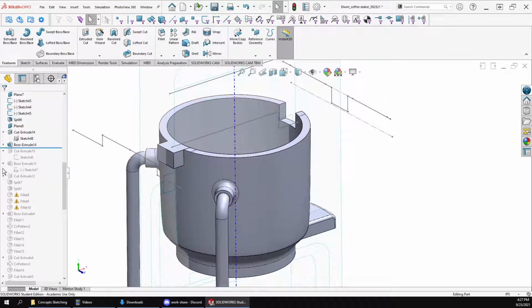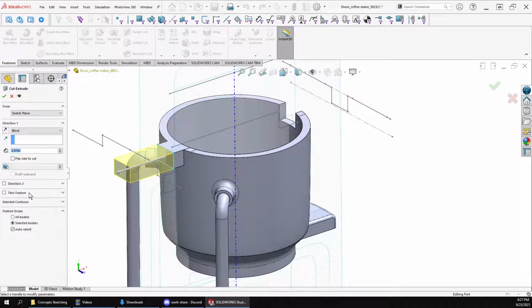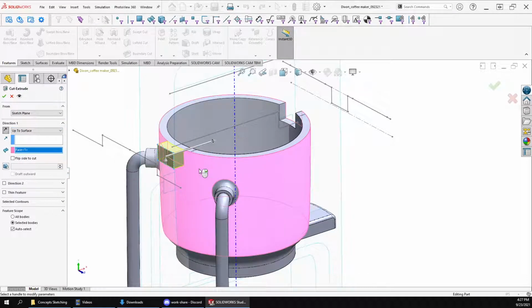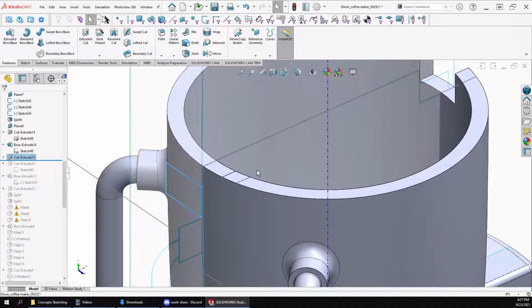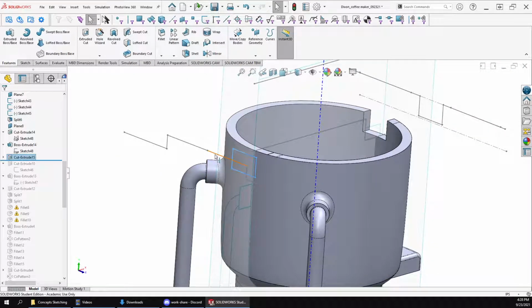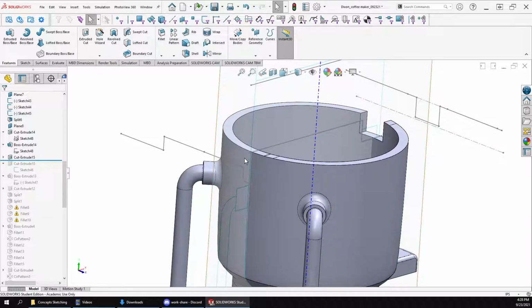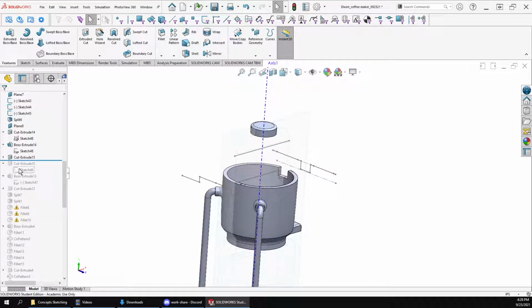Now let's use the exact same sketch to extrude a cut. Flip the direction, and we're going to cut up to surface. So there we've got that all done. Now what we want to do is add that top part. So we're going to come back to our plane 9.